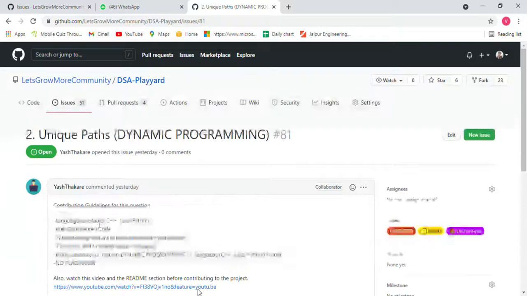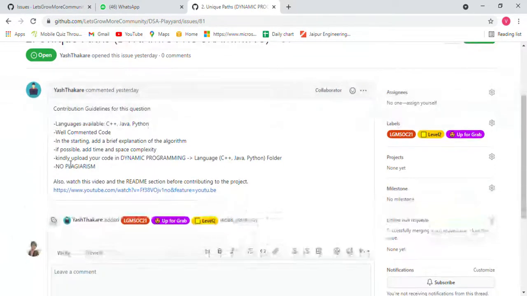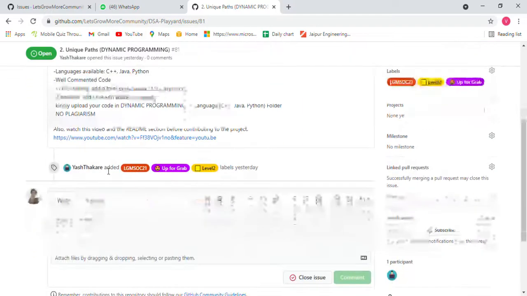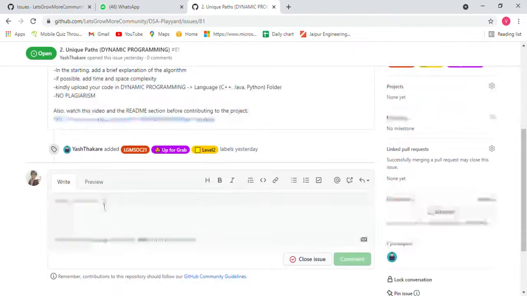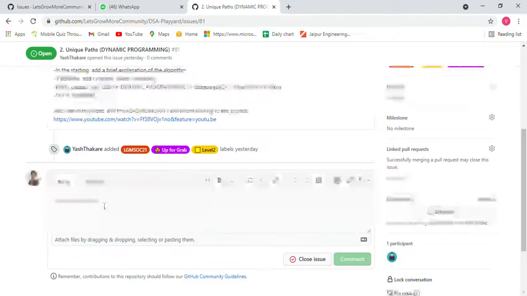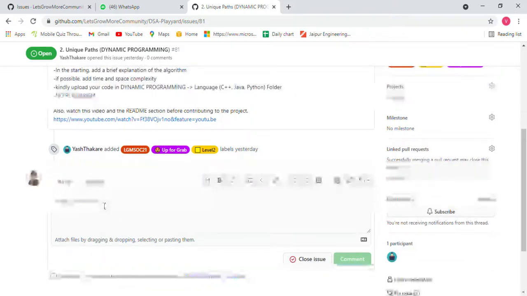Now check and read these guidelines. You can check this video, and now for how you can get the assignment: you can write, can you please assign me this question? I can do it in the topic, in whatever language you can do, like Python or Java, and just comment it. Now our team will assign you. But if there are 3-4 comments, which will we pick? It's all first come, first served. If you have commented first, you will be assigned first, so there is no partiality here.